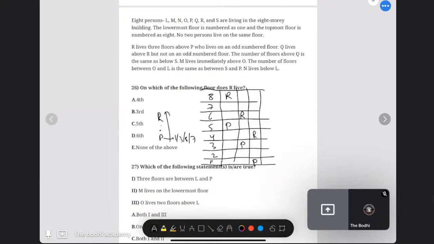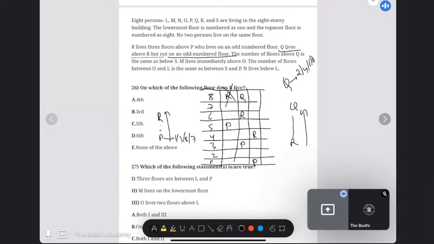Next. Q lives above R, but not on an odd number floor. So Q is living somewhere above R, but Q is not living on an odd number floor. That means Q is living on the 2nd, 4th, 6th or 8th. Now, in the first case, Q cannot come on the top, so it is discarded. Second case, Q will come here. Third case, Q will come either on the 6th or on the 8th.